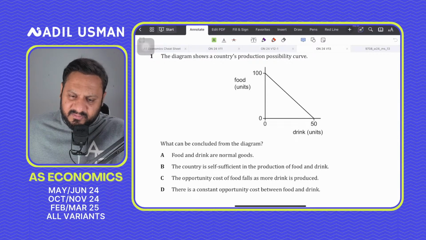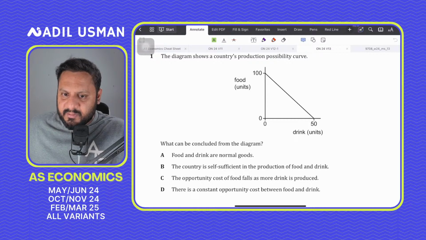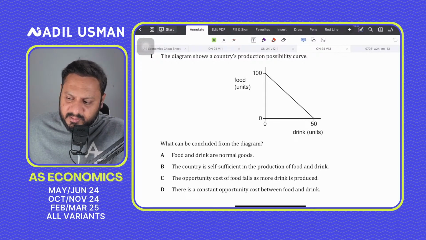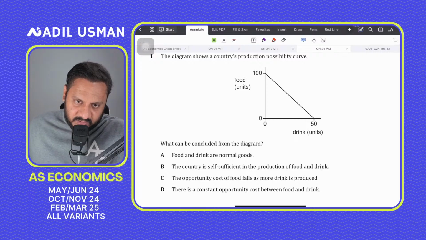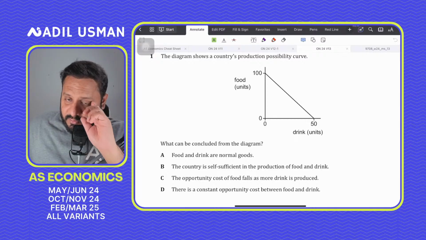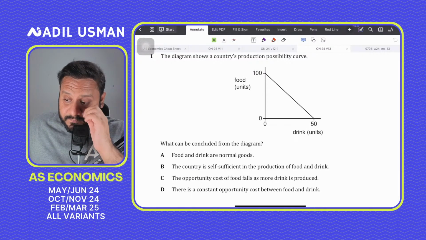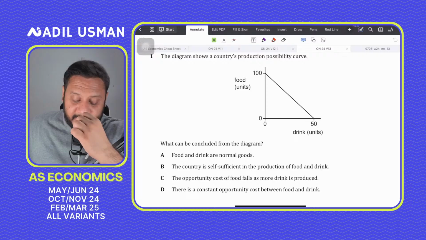I am actually busy tomorrow. It's the 3rd day of Eid, so I'm not really sure about those MCQ answers, but I'll see about it. Question number 1. What can be concluded from the PPC diagram?